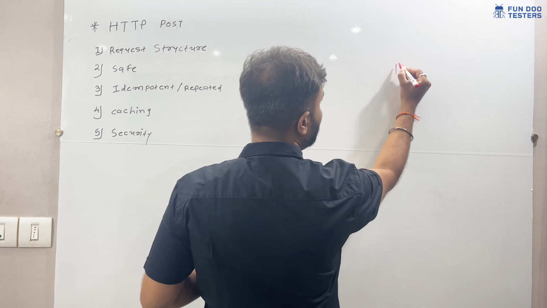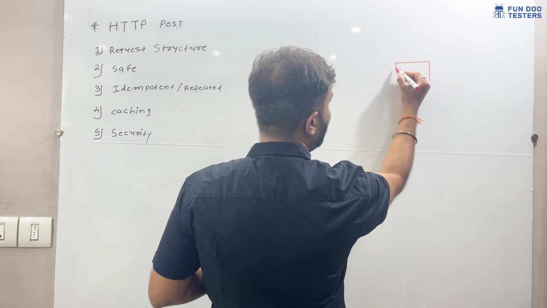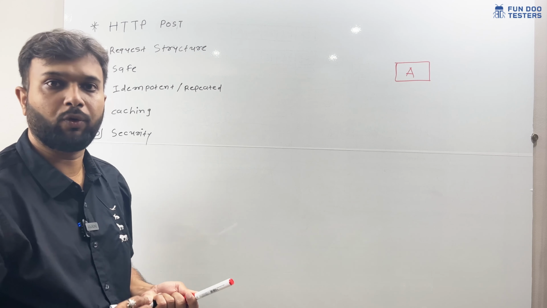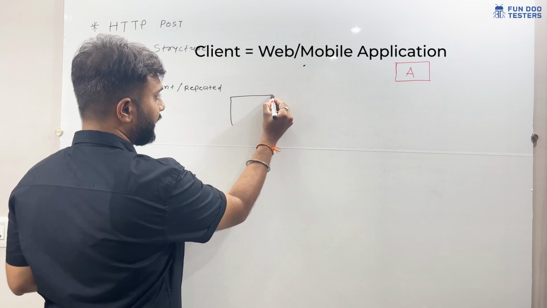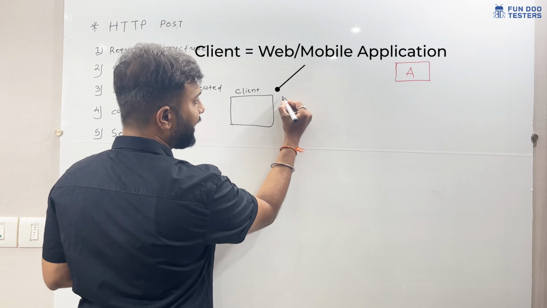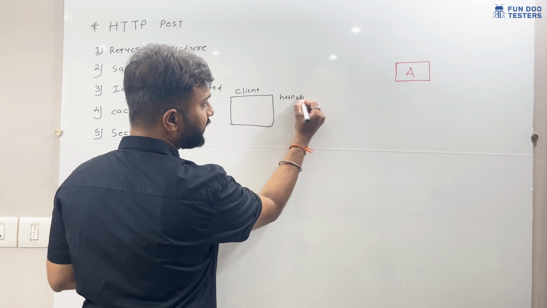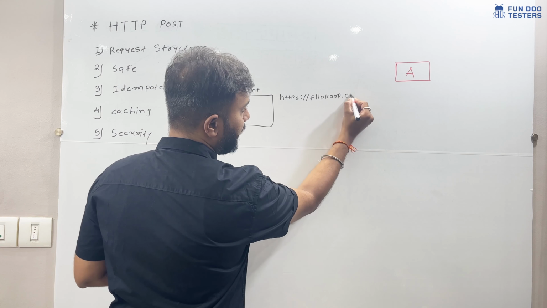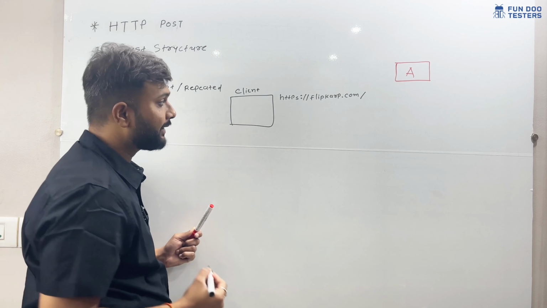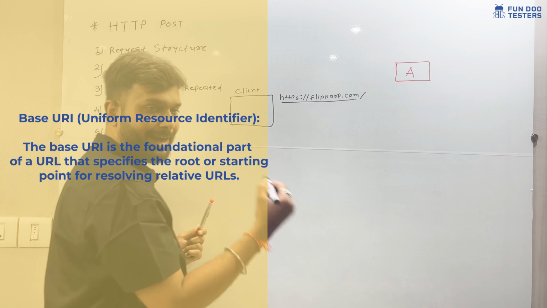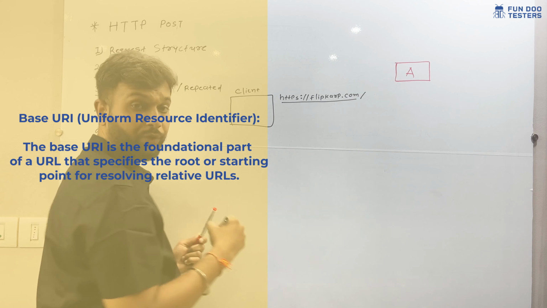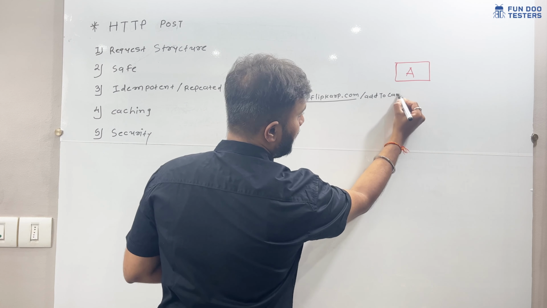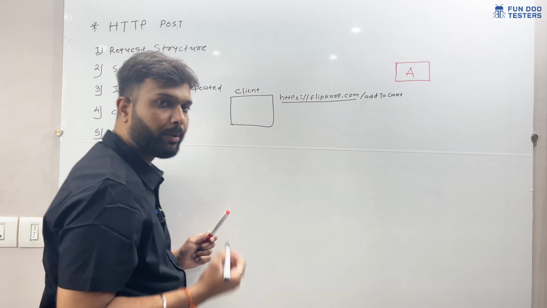For example, let's say we have an add to cart button and we are on a shopping page, trying to purchase, for example, an iPhone. This is the client, and we are going to make one request using a base URI. The base URI will be https://flipkart.com, and after that we have to add an endpoint. The endpoint will be add to cart. So this is a complete POST request. Using this we can add some information to the cart.